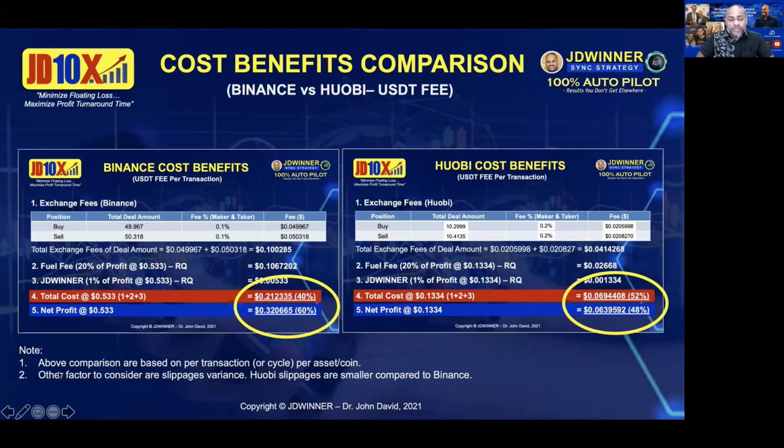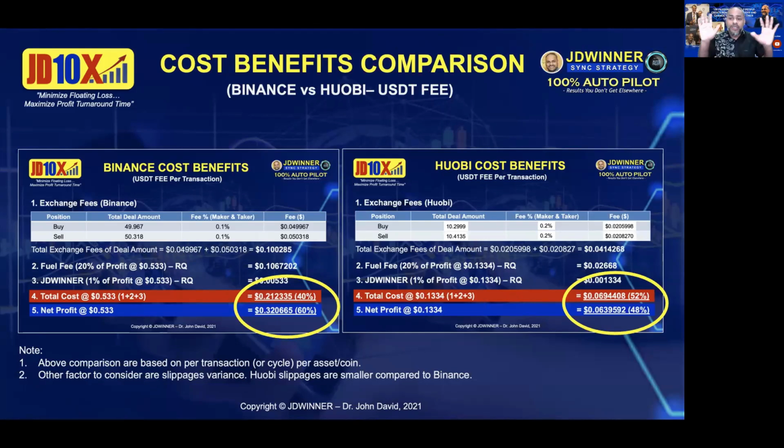Now, the above comparisons are based on per transaction or per cycle, per asset or per coin. Please take note. And another factor to consider is slippage variance. All right. Now, Huobi slippages are much smaller compared to Binance. Please take note of that. For example, I showed you Mana, right? Mana, if you put $10, it will be about $10.60 or 50 cents. But in Binance, it will not be $10. It will be $13 or $14. Can you just imagine the slippage? It's a different slippage. And the higher the slippage, the more it will affect your trading fund. All right, please take note.